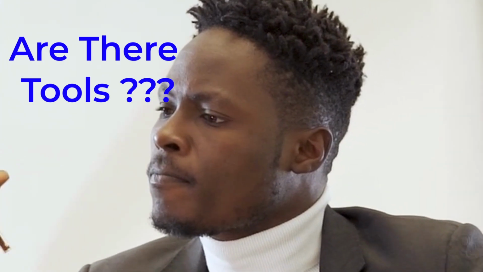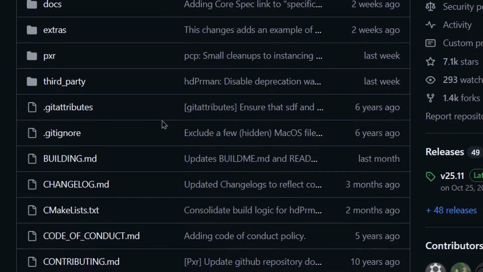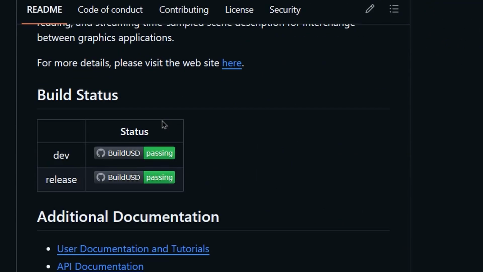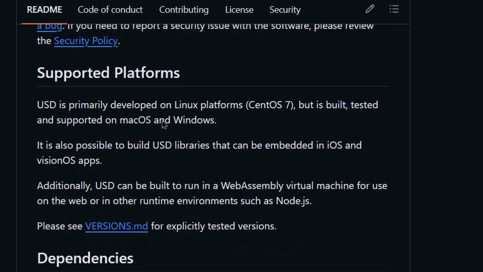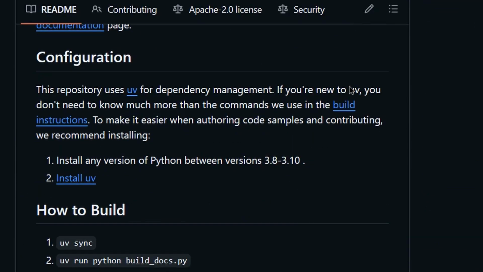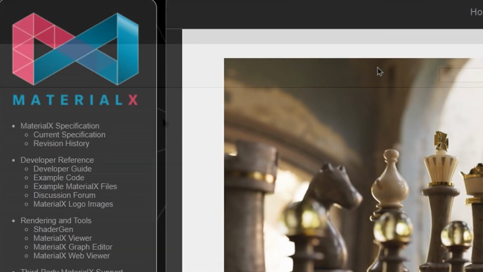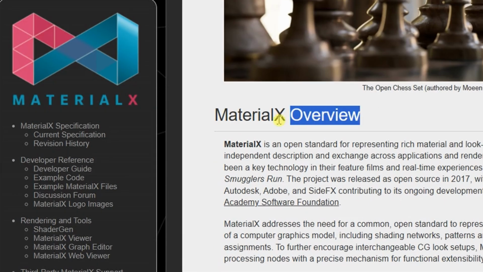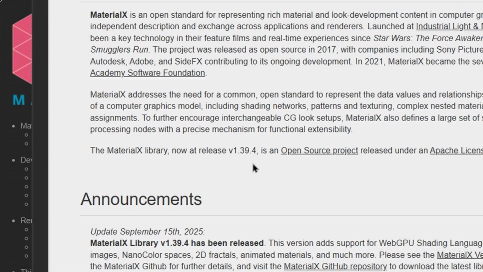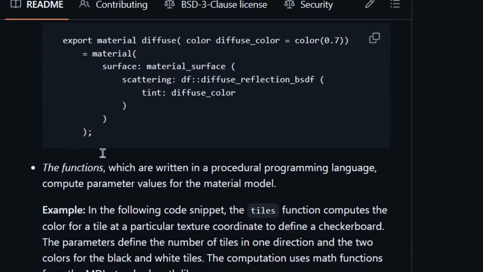If you're wondering, okay, are there tools available already? There are tools already available, and most of them are open source. Starting first with the USD framework itself, which forms the basis of this virtual world and the models in them. It is the OpenUSD framework, which is already fully open sourced. To make the virtual world look the same as our world, we have the MDL language and the CPU-friendly counterpart, MaterialX. To render these worlds realistically, there is Nvidia's RTX renderer and other renderers which support USD as well as MaterialX shaders.